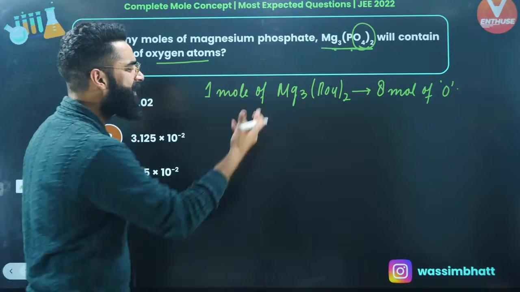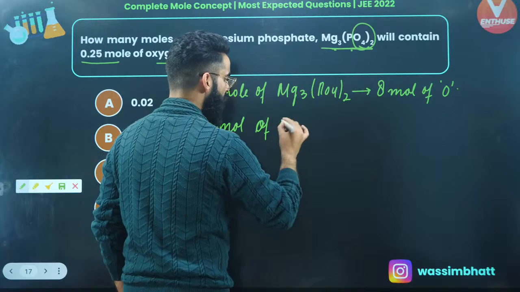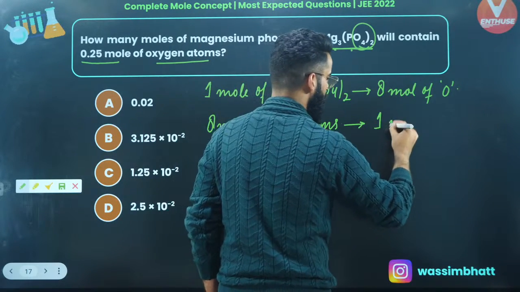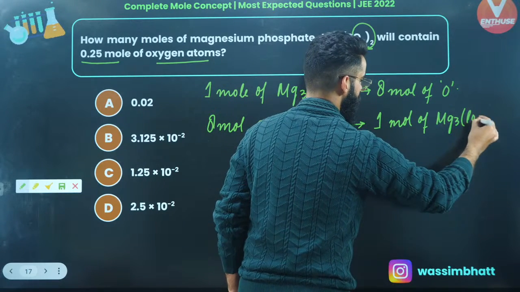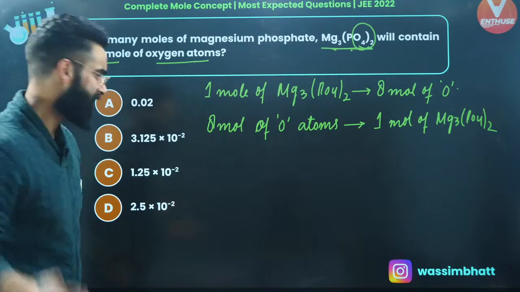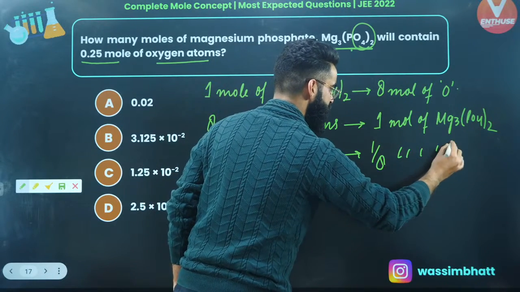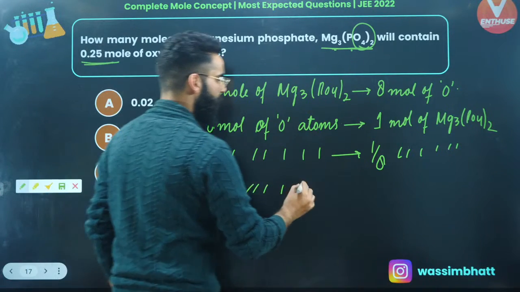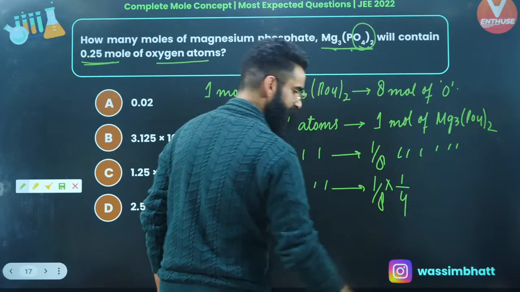Right, people? Or if I just reverse the statement, I can say 8 moles of oxygen atoms are present in 1 mole of magnesium phosphate. Can I say 1 mole of oxygen atom will be present in 1 by 8 moles of magnesium phosphate? As simple as that. So can I say 0.25 moles of oxygen atoms will be present in 1 by 8 multiplied by 0.25. Instead of 0.25, I can write 1 by 4.